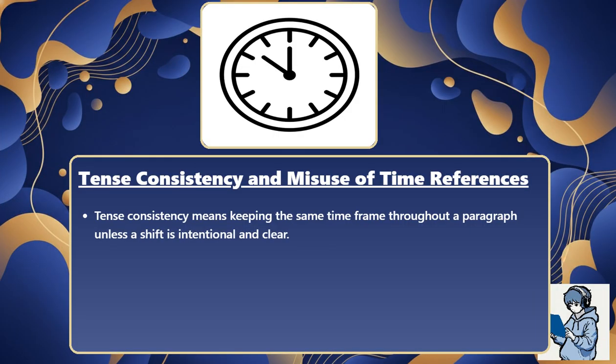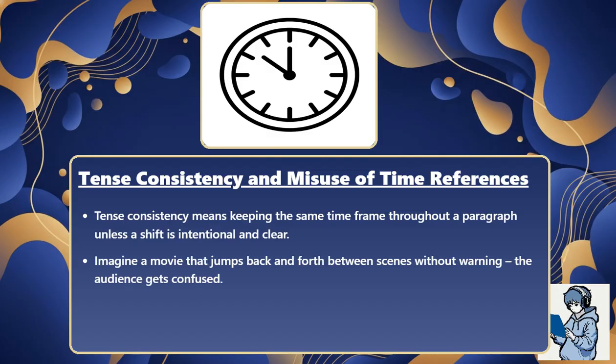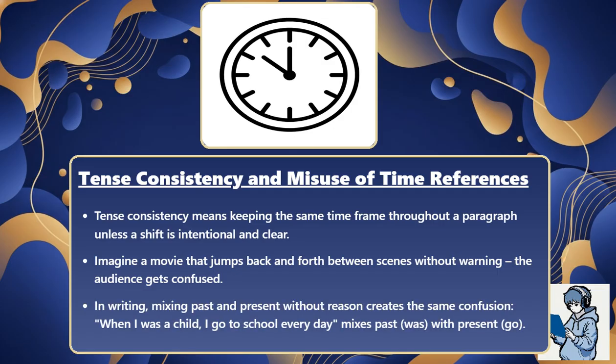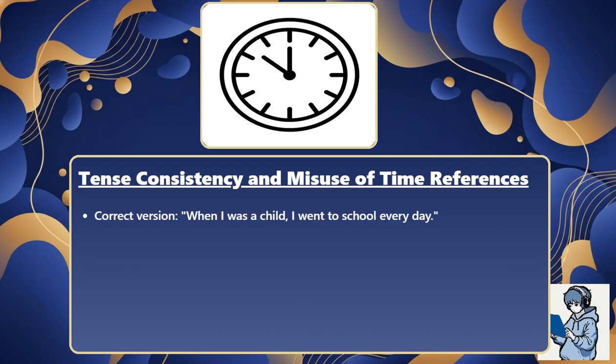Tense consistency means keeping the same time frame throughout a paragraph, unless a shift is intentional and clear. Imagine a movie that jumps back and forth between scenes without warning. The audience gets confused. In writing, mixing past and present without reason creates the same confusion. "When I was a child, I go to school every day" mixes past "was" with present "go." Correct version: when I was a child, I went to school every day.